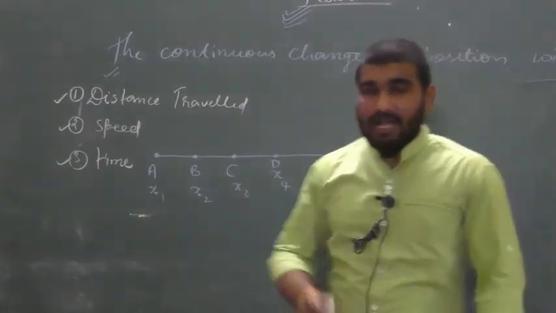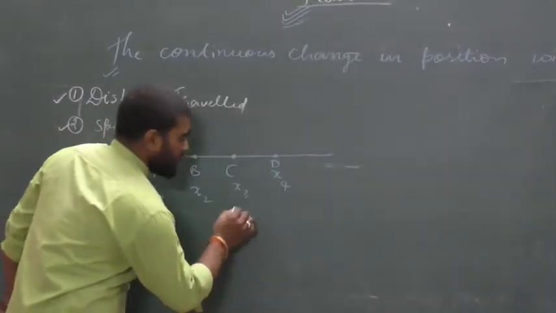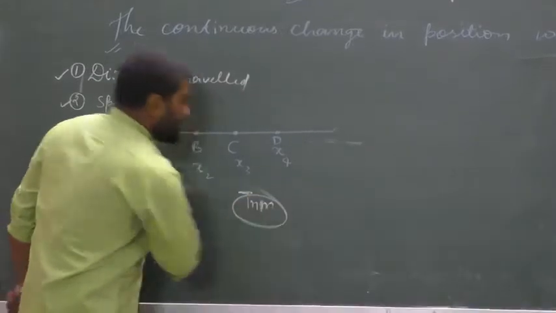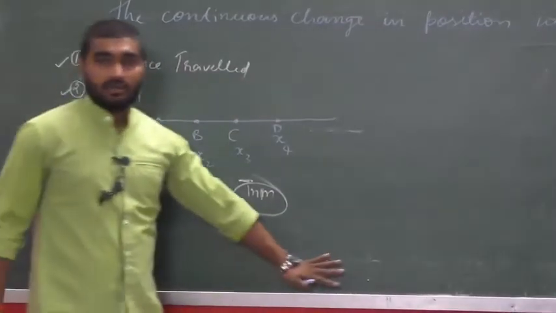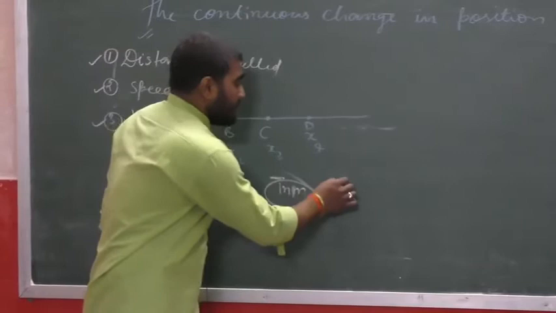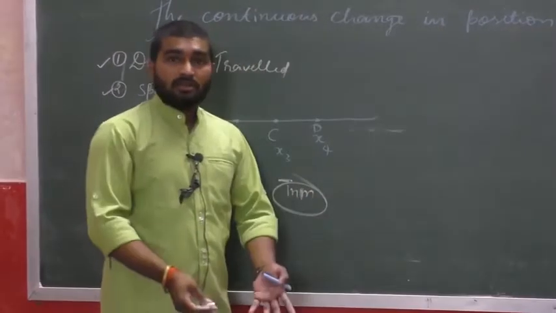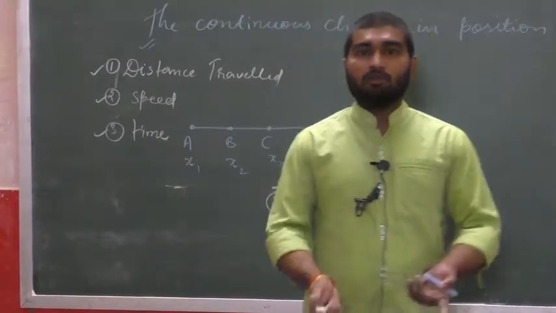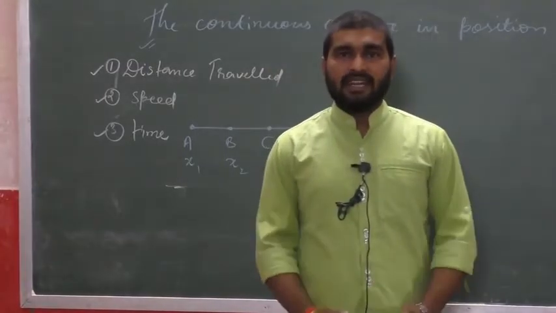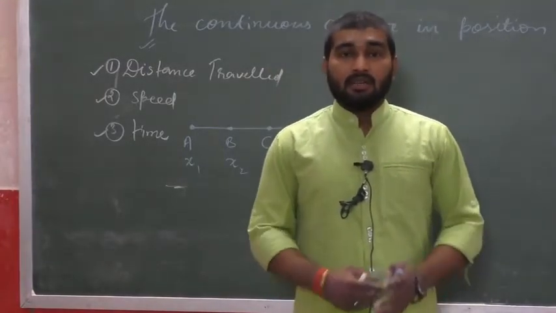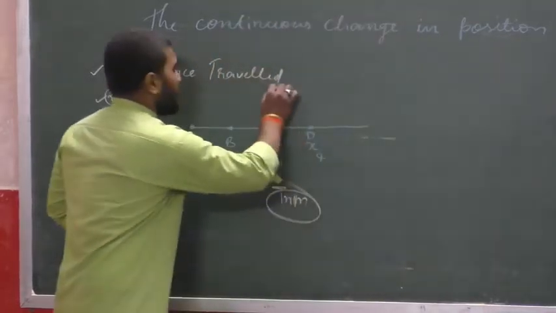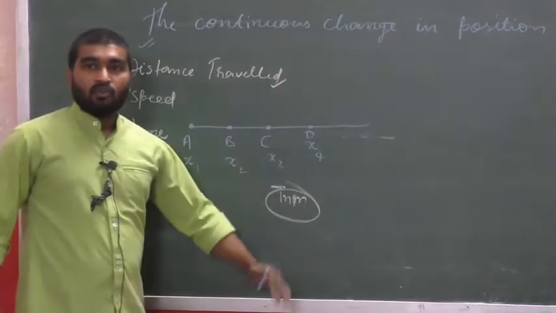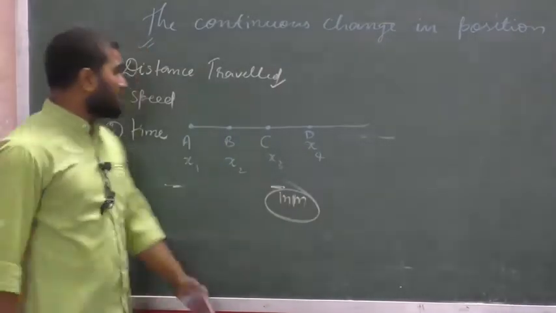Because if I do not have 1 centimeter or 1 millimeter or 1 nanometer of distance, if I do not have any distance, no distance is available here, so where would I move? I will stand here only. If I do not have distance traveled, I cannot move from one place to another.